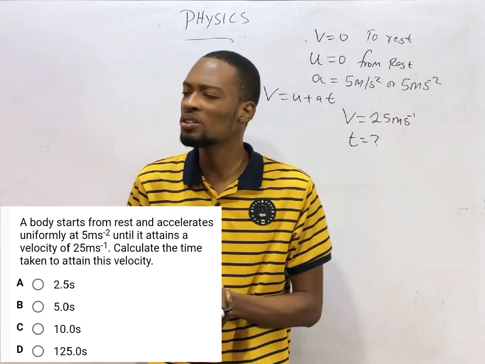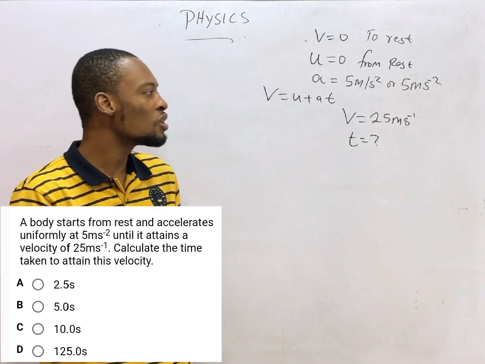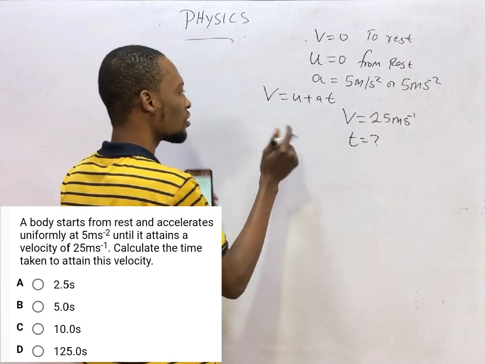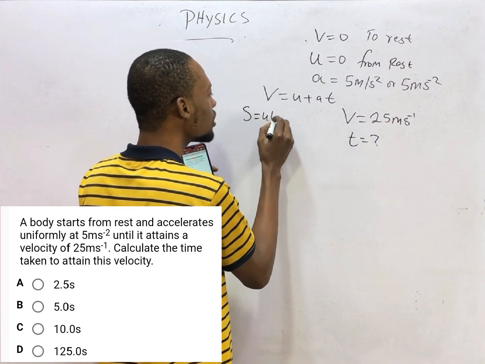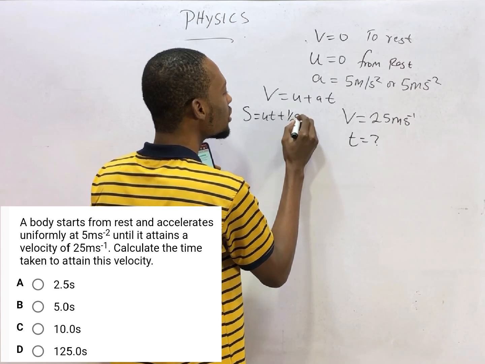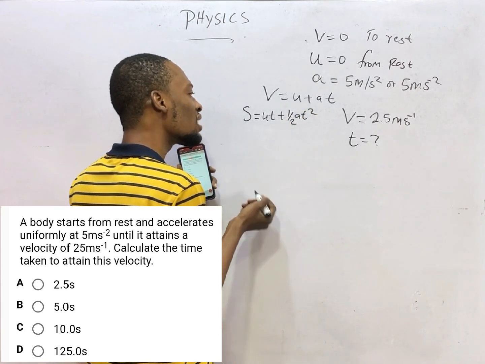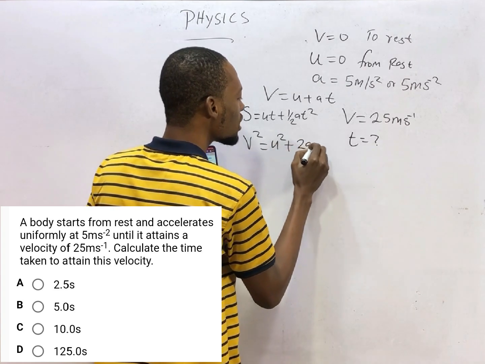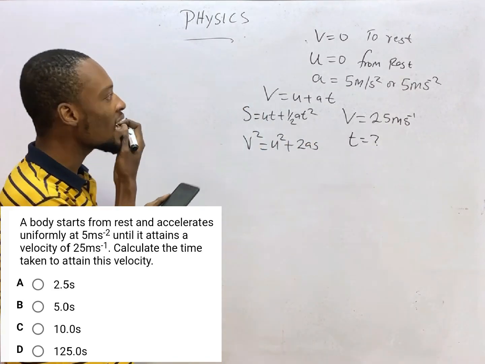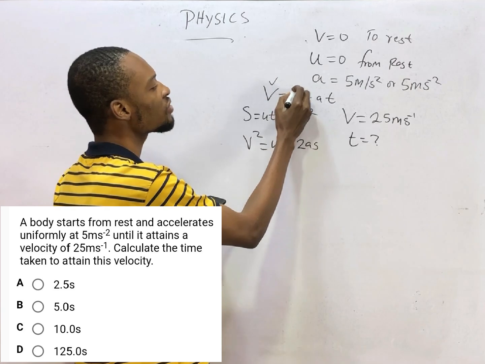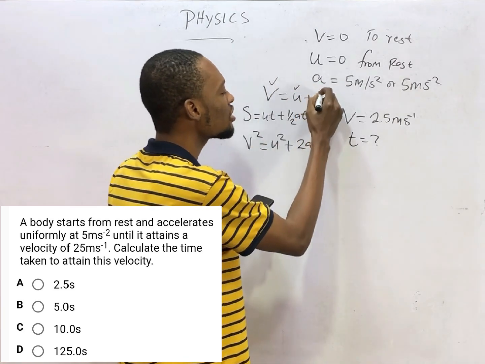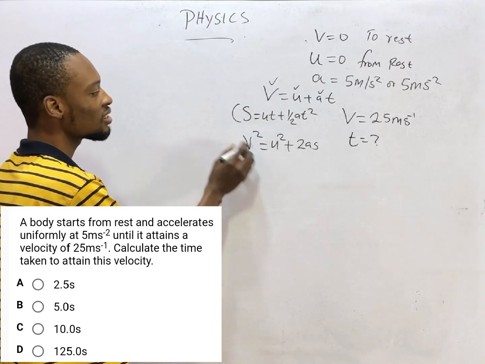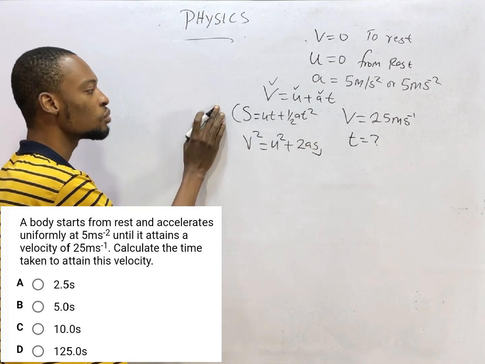When you are given questions under motion, you simply bring out the equations of motion and check out the one that suits you. This is one of them. Another one is s = ut + 1/2 at². Another one is v² = u² + 2as. From here, we are given final velocity, initial velocity, and acceleration, and we are looking for time. So this is suitable. We don't have distance, so we don't need these two.